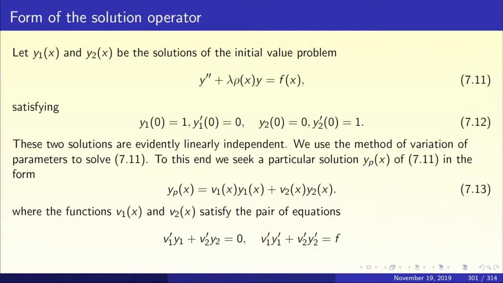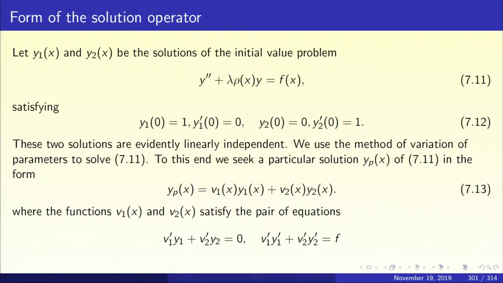Now how do we solve the inhomogeneous equation? We must appeal to the method of variation of parameters, which I hope is familiar to you from the undergraduate courses.